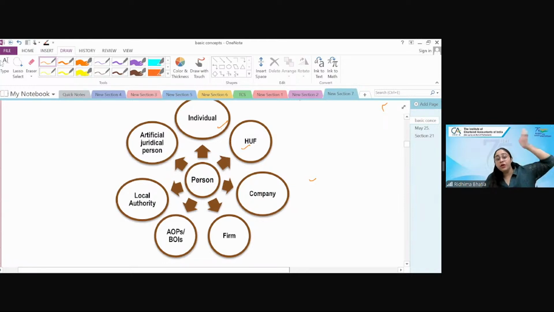Now, how many of you honestly know the differences between all of them? Like who is a company, who is an AOP, an artificial juridical person, and how many of you honestly don't know? That's okay if you don't know, because that's what we are here for.